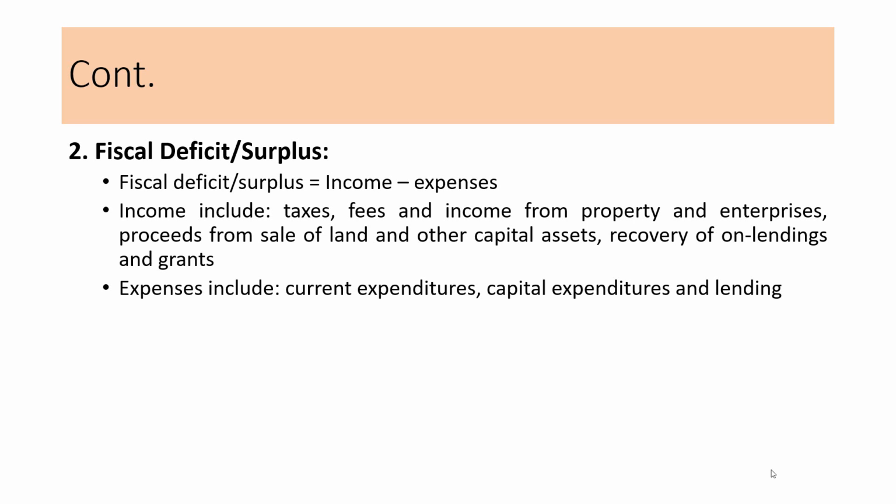The main difference between the budget deficit or surplus and fiscal deficit or surplus is the inclusion of project-tied borrowing and repayment in the budget income and expenses respectively.